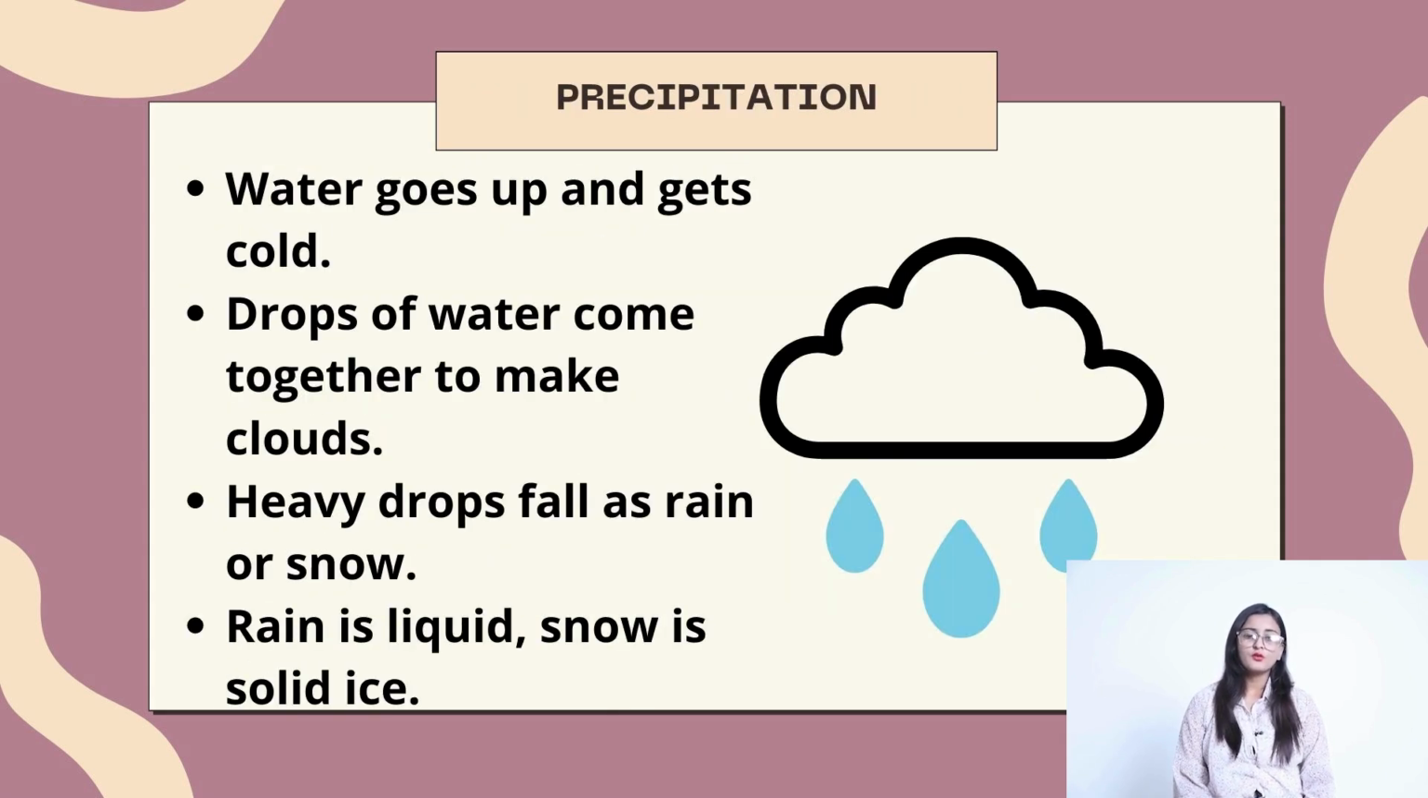Precipitation. Water goes up and gets cold. Drops of water come together to make clouds. Heavy drops fall as rain or snow. Rain is liquid, snow is solid ice.